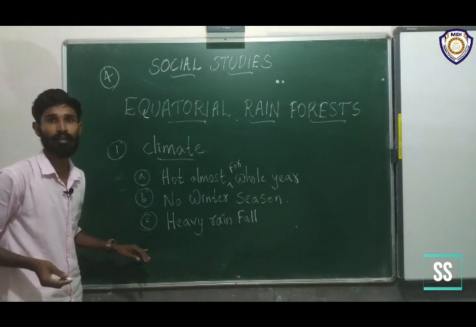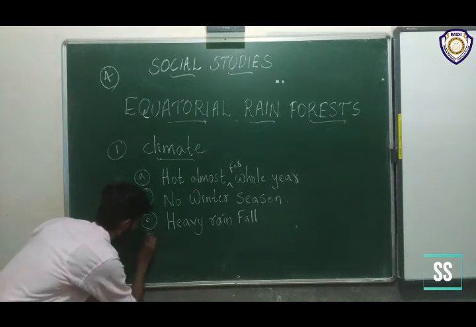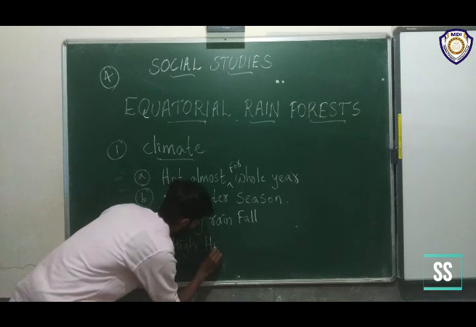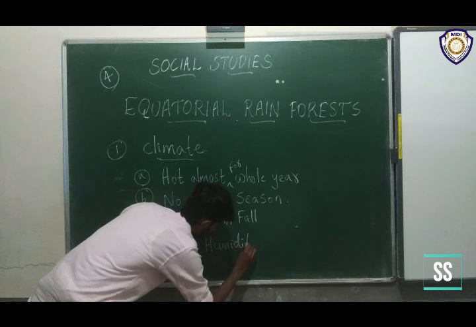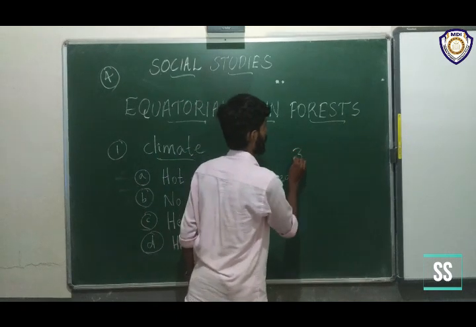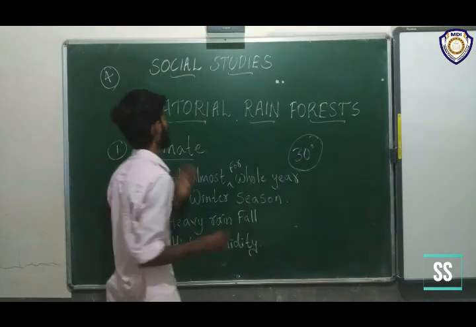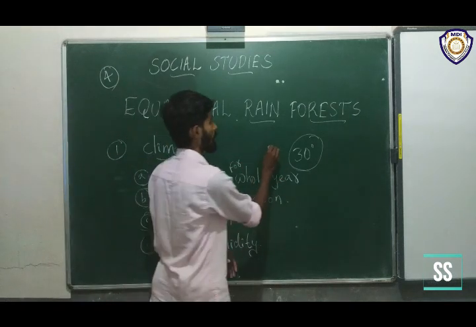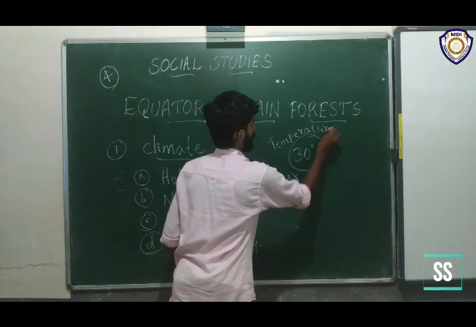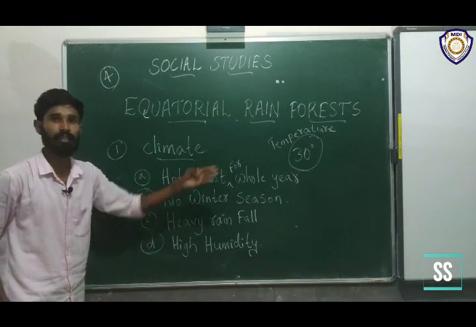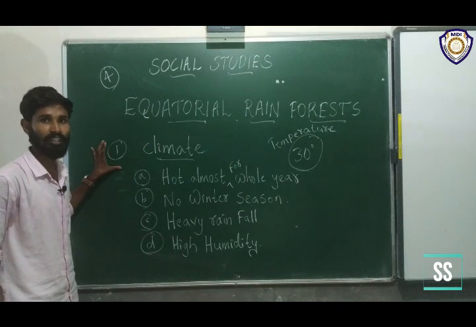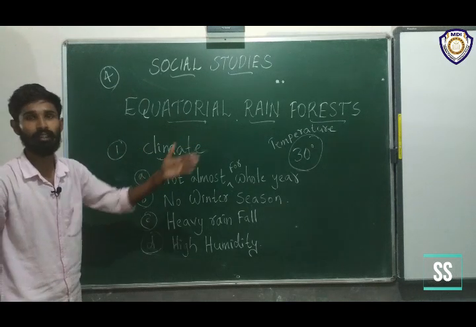Heavy rainfall. That's why D, high humidity. Okay, and the temperature is 30 degrees. The temperature in the equatorial rainforest is 30 degrees, and we are studying about the climatic changes, which is the climate of the equatorial rainforest.